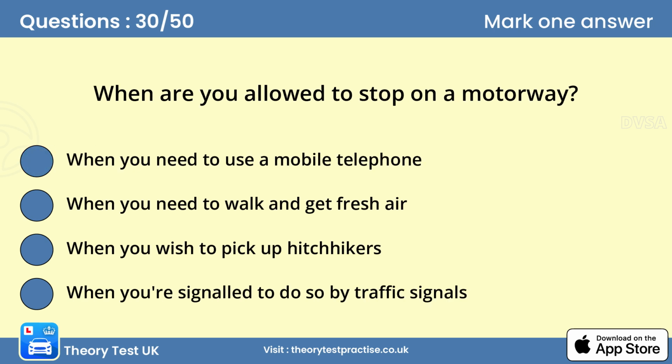Question 30. When are you allowed to stop on a motorway? D. When you're signaled to do so by traffic signals. You must stop if overhead gantry signs show a red cross above every lane on the motorway. If any of the other lanes doesn't show a red cross, you may move into that lane and continue if it's safe to do so.